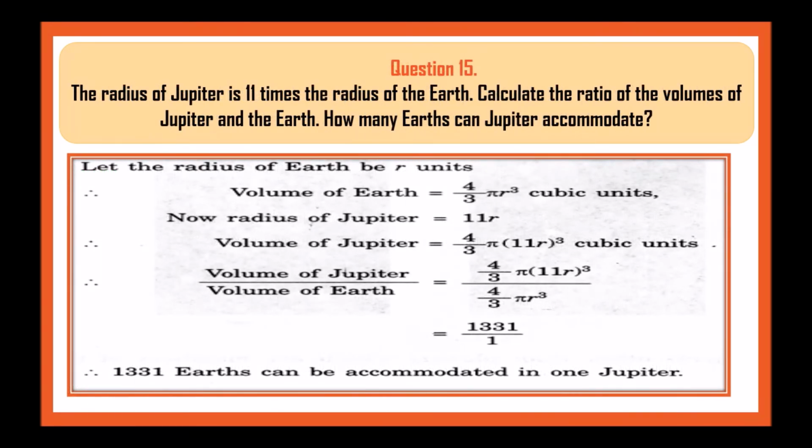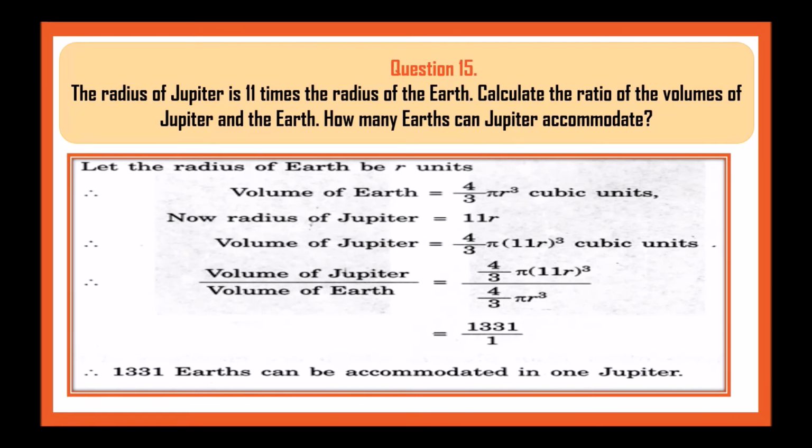Next question. The radius of Jupiter is 11 times the radius of Earth. Calculate the ratio of volumes of Jupiter and Earth. How many Earths can Jupiter accommodate? So let radius of the Earth be R unit. Volume of Earth is 4 by 3 pi r cube. And radius of Jupiter is 11 r. Volume of Jupiter is 4 by 3 pi bracket 11 r whole bracket cube.